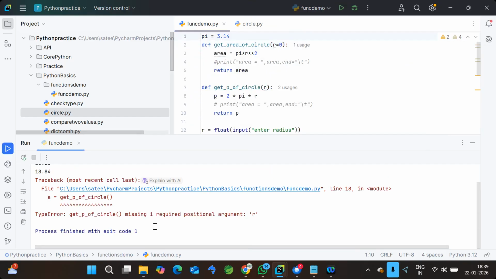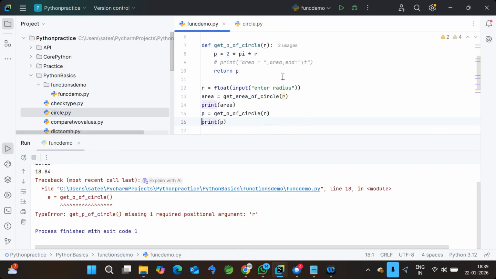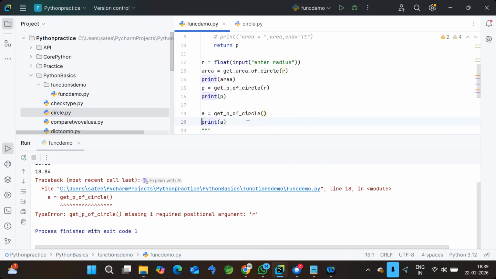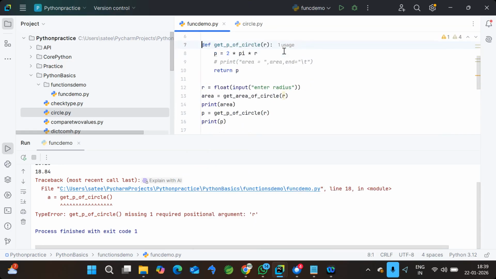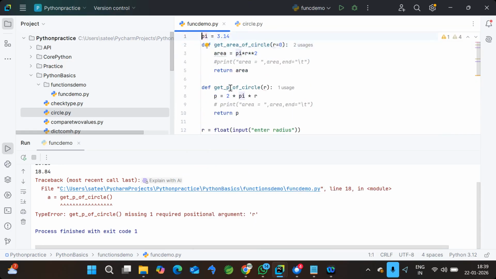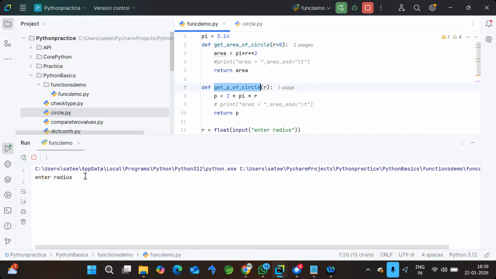Now you see, sorry, what happened? If we execute correctly, get area of circle. Here the function was still get p, I'm changing it to area. Because we gave the default value to area, and for the perimeter of the circle we didn't give the default value. Now I'm executing again.